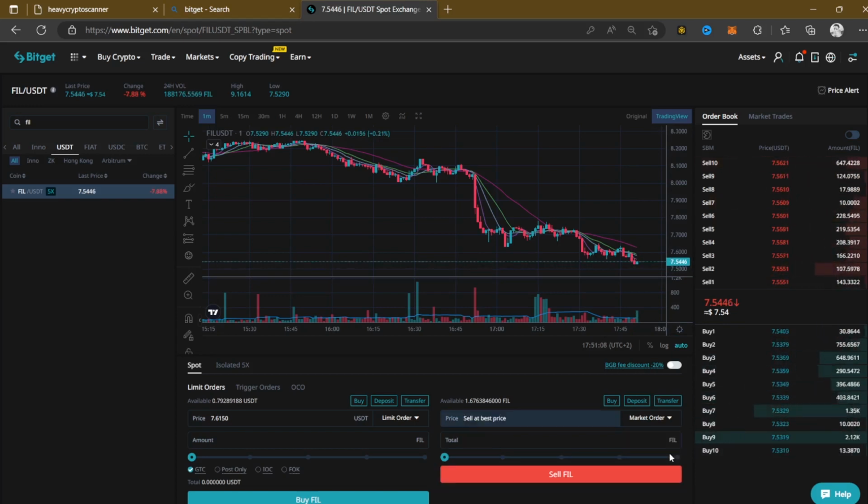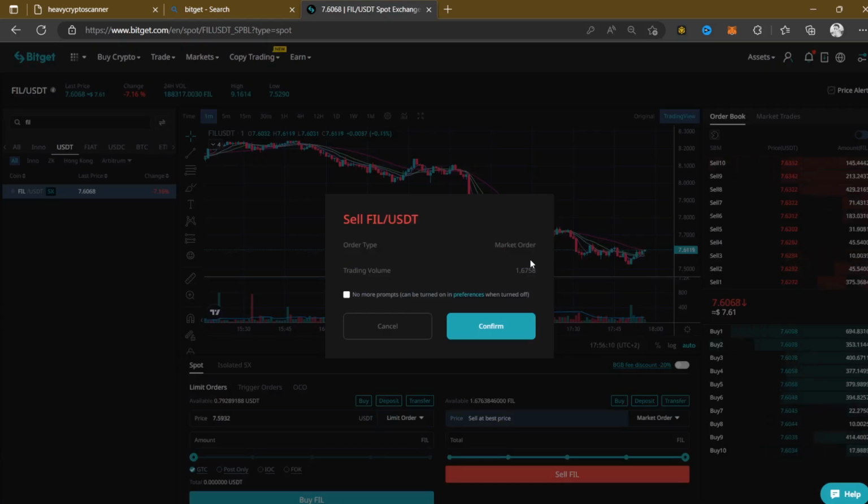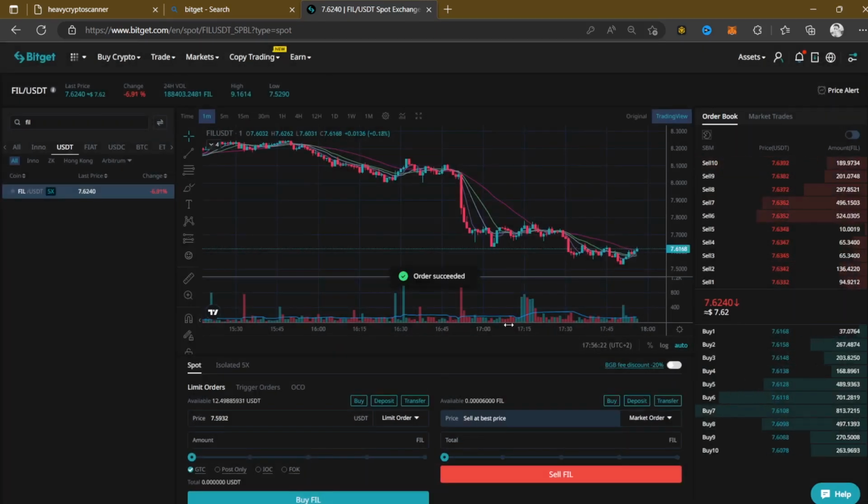If I click market order right there, all I have to do is click this button, 100%. Now all I have to do is click confirm. As you can see right here, this is the trading volume that I'm going to sell, right? And we're making a profit of $2. Now you can see my balance right here has increased by $2. Now I have 12 USD right here. We made a profit of $2 simply by doing this.